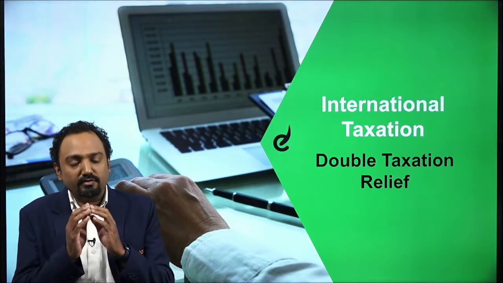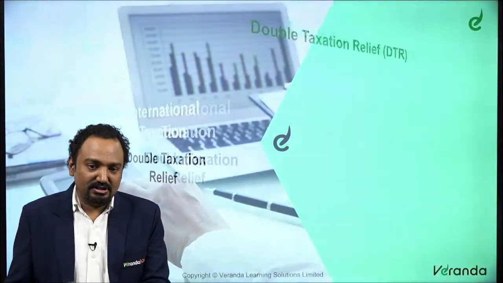Welcome to Veranda CA. In today's session, we are going to cover the portions of double taxation relief. It's one of the critical portions as far as international taxation is concerned. To entirely understand how this international taxation concept works, one of the critical things is this double taxation relief.